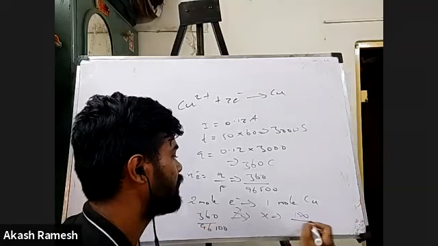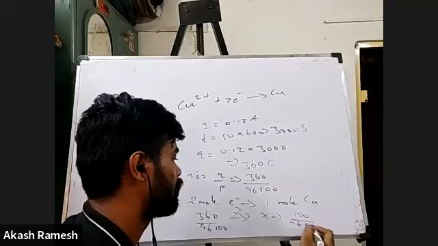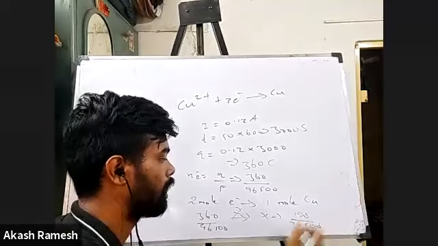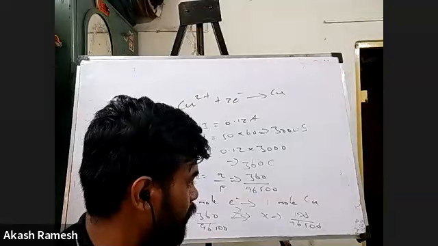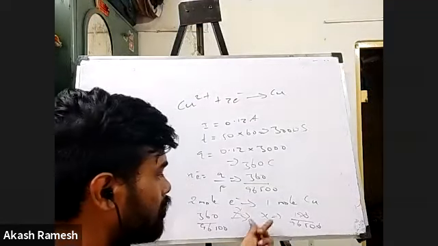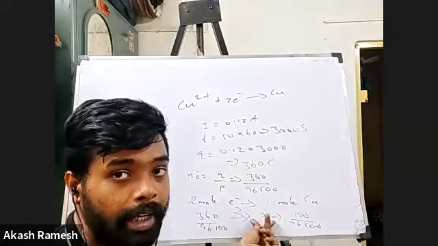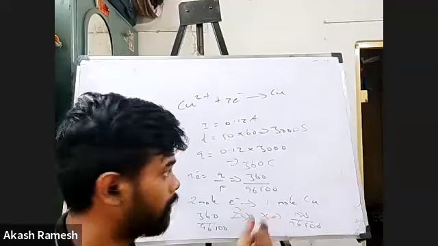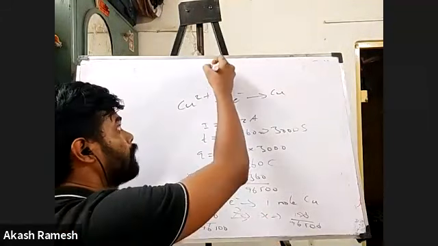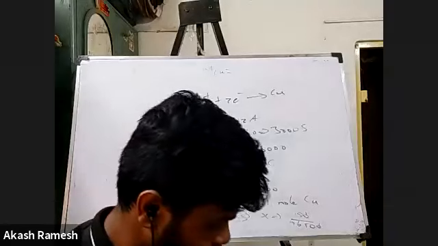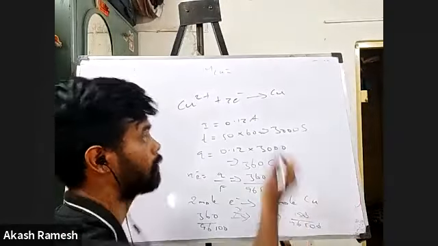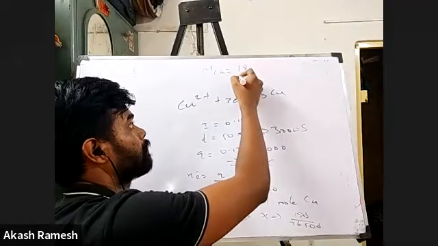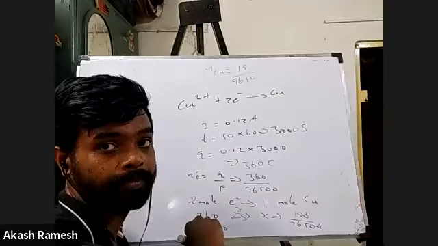So it will be 180 divided by 96,500. So I'll cancel zeros. 18 divided by 9650. Now this is the number of moles of copper, right? What I have to find is mass of copper. So mass of copper would be this value, that is the number of moles, 18 divided by 9650, right?